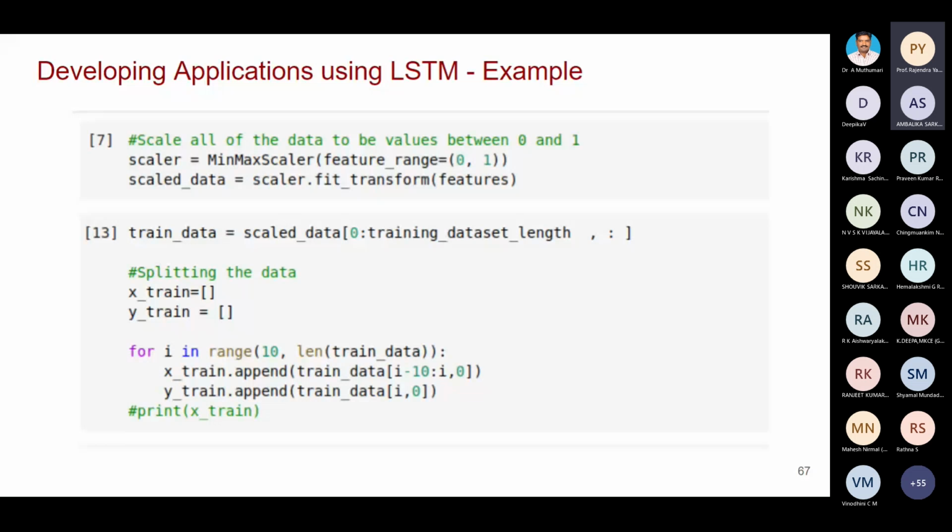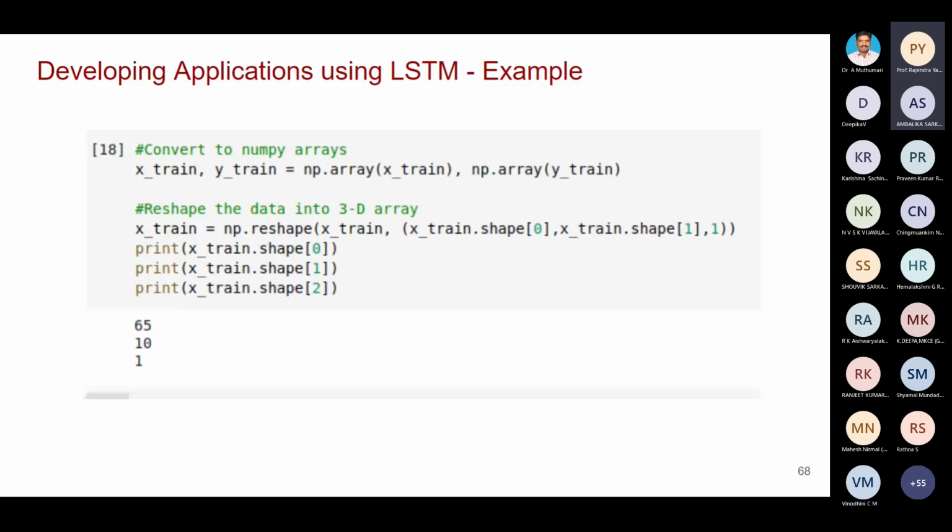Then we are splitting the data: out of 100 sequences, 75 for preparing training data. Then, since we are using Python, we convert it into a NumPy array. Then we are going to reshape the data into a 3D array.